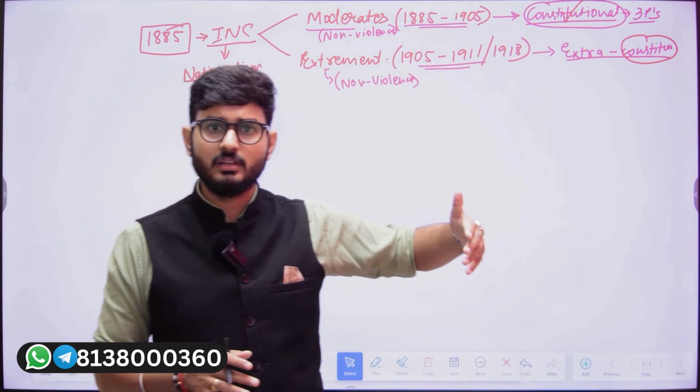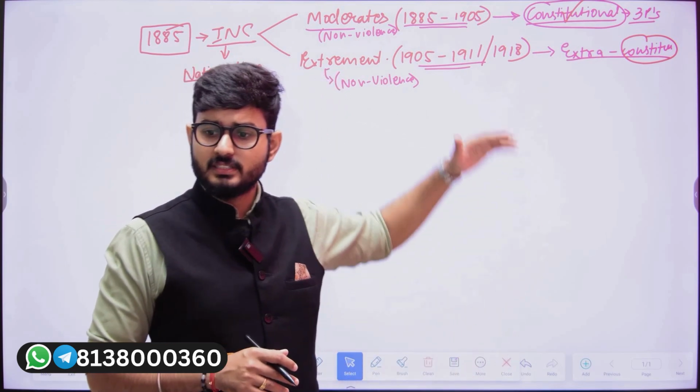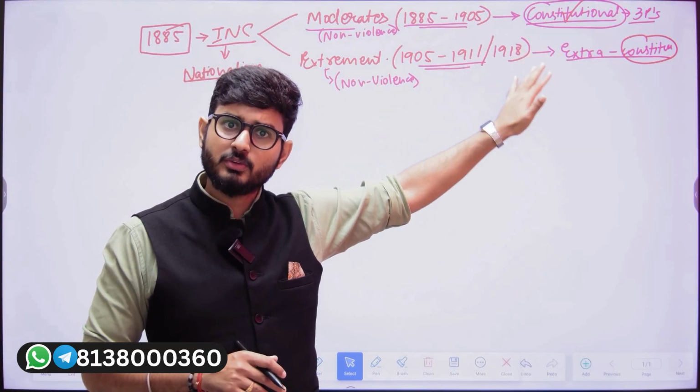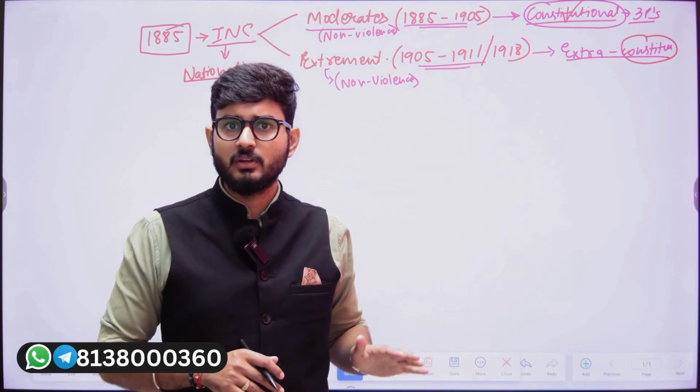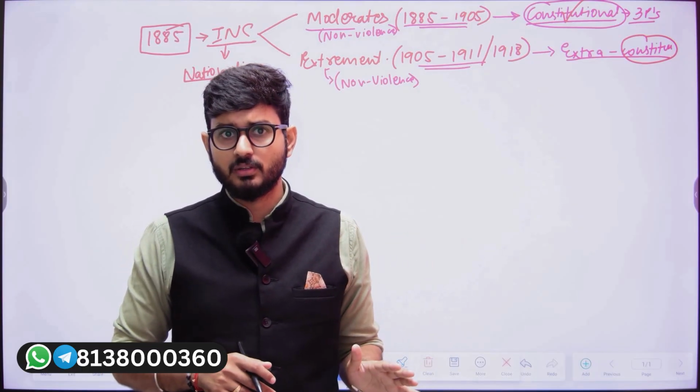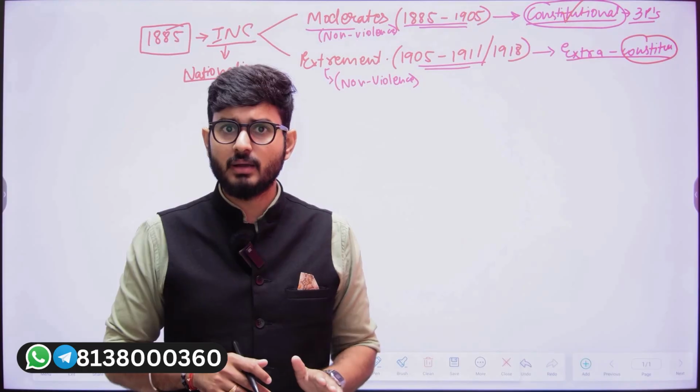For example, strikes. Obviously, the government would not want strikes to happen. Obviously, the government would not want boycott to happen. Obviously, the government would not want stoppage of things to happen.